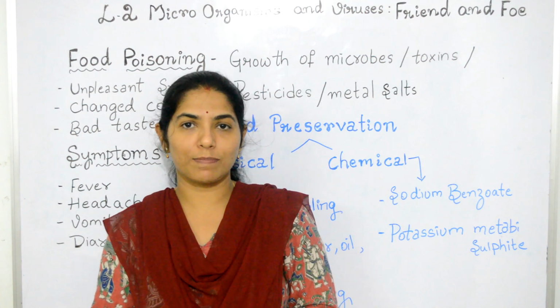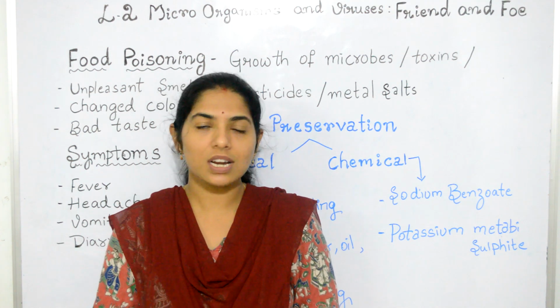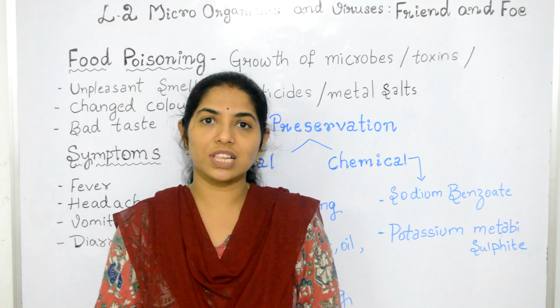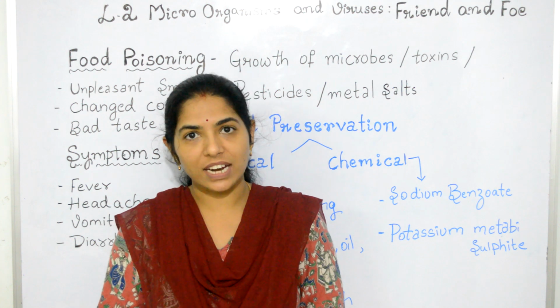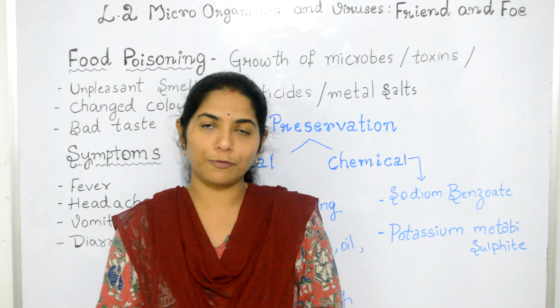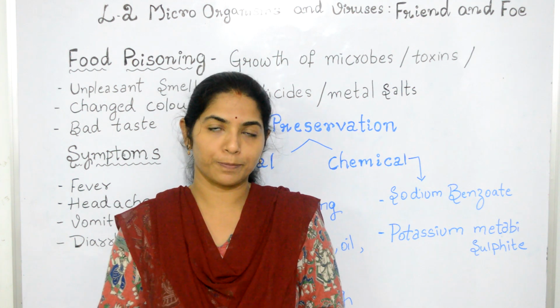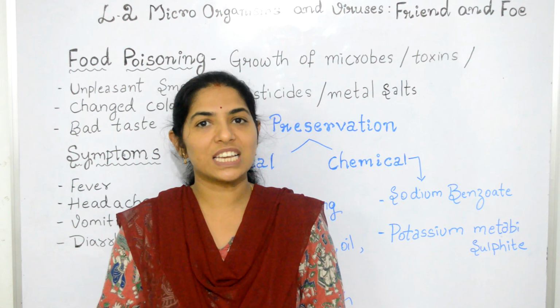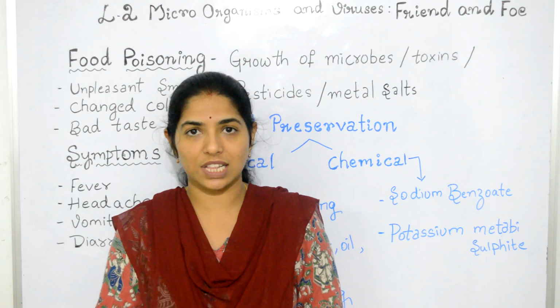This is an anaerobic bacteria which does not require any oxygen for its growth. This bacteria releases toxins. The presence of bacteria and toxins in tinned foods causes food poisoning. The bacteria can usually be killed if the food is heated to about 100 degrees centigrade.